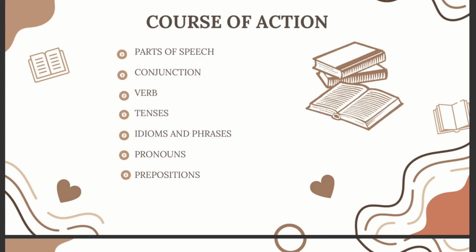Whereas if you look at the topic of conjunction, it's a very basic and easy topic compared to all the other topics. And idioms and phrases, I would say you can master only through practice and reading a lot of idioms here and there, and the topics which have been repeated. Pronouns and prepositions are again relatively easy topics, but parts of speech, verbs, and tenses are very, very important. Okay, let's move ahead.